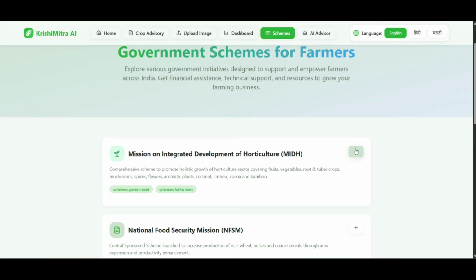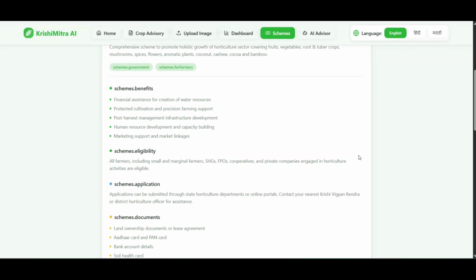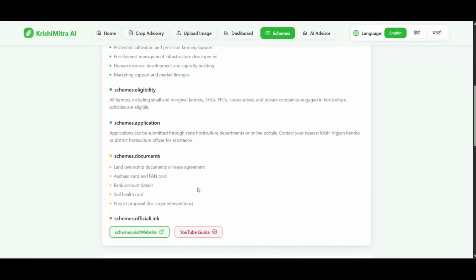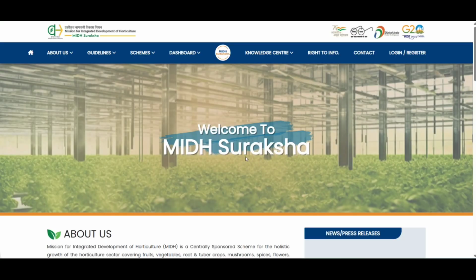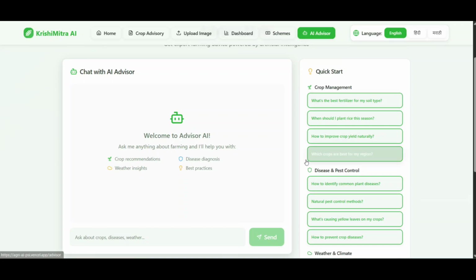Our government scheme hub is a centralized, easy-to-understand repository of government initiatives. Each scheme provides a link to its official website, making it simple for farmers to access crucial financial and technical support. Next is our conversational AI that answers farming queries in local languages.